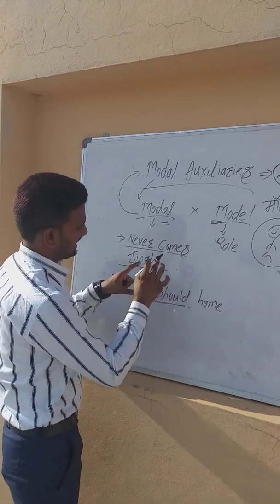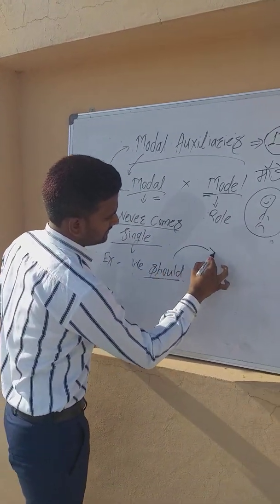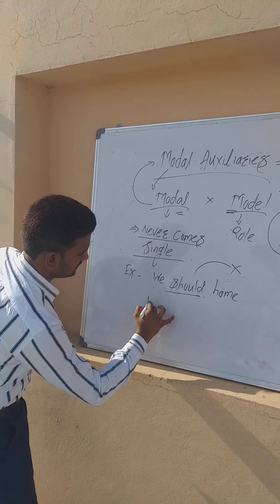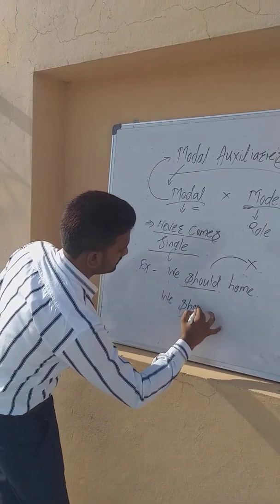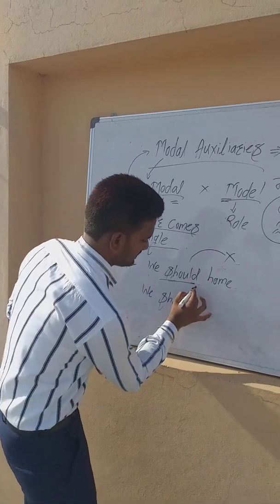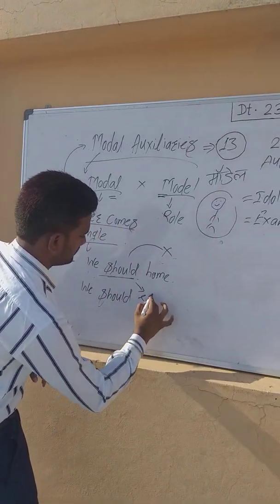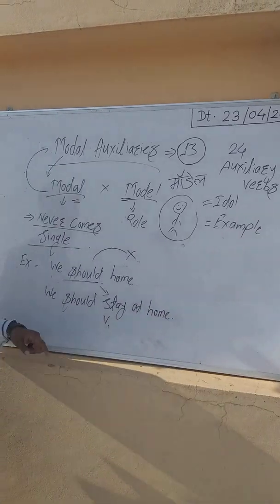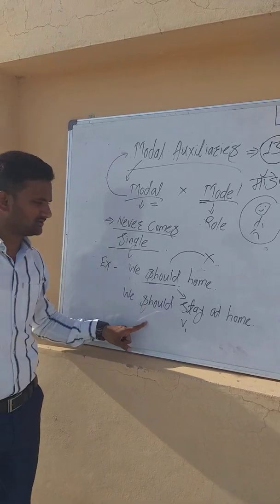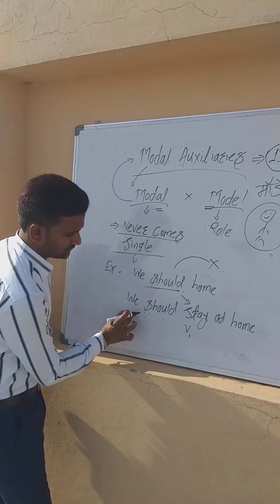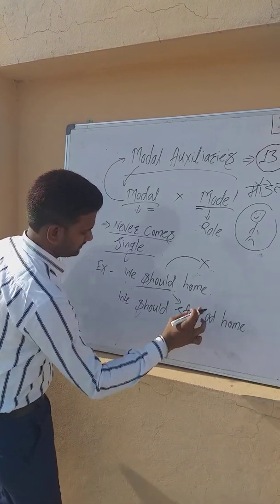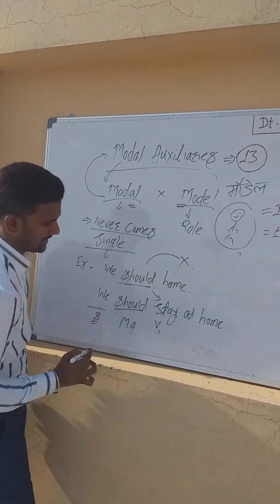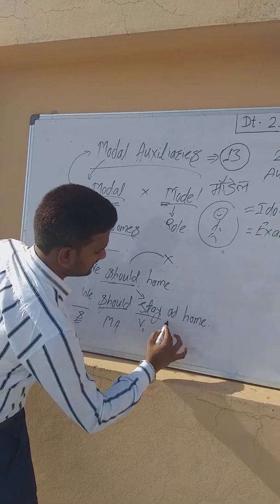Now the concept is that the modal auxiliary never comes single, so this sentence will be wrong. We have to take, we should, then we want, we should stay at home. This one is the correct construction. We should stay at home means subject plus modal auxiliary, and the next is V1, and the next is the object.